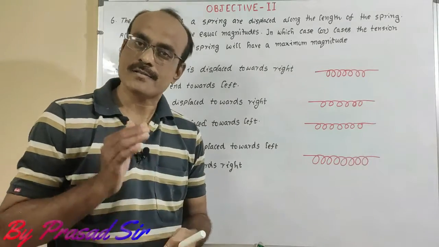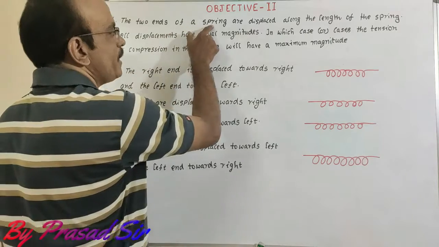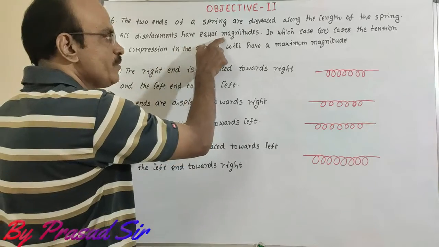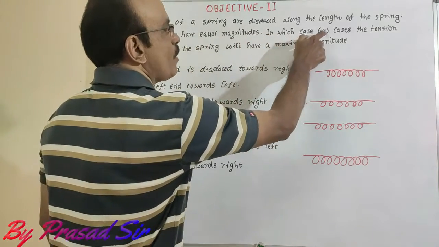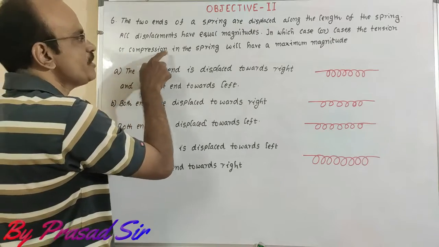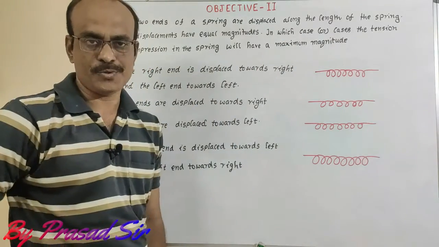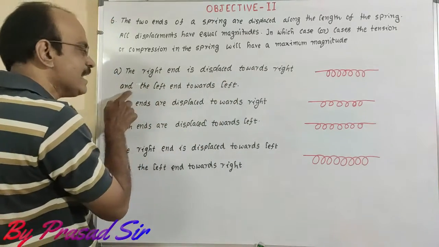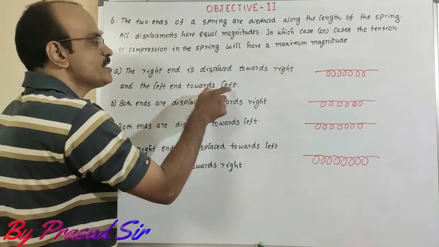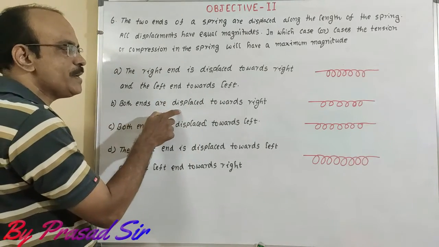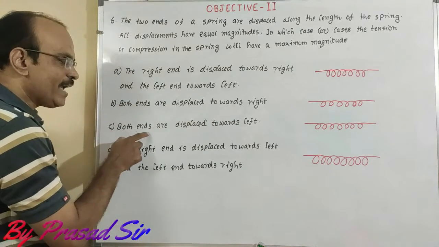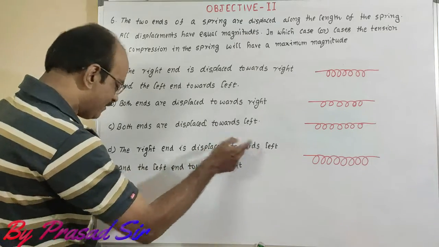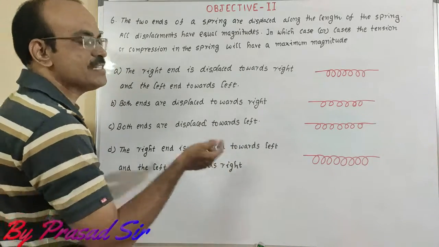Question number 6. The two ends of a spring are displaced along the length of the spring. All the displacements have equal magnitudes. In which case or cases will the tension or compression in the spring have the maximum magnitude? Option A. The right end is displaced towards right and the left end displaces towards left. B. Both ends are displaced towards right side. C. Both ends are displaced towards left side. D. The right end is displaced towards left and the left end is displaced towards the right.